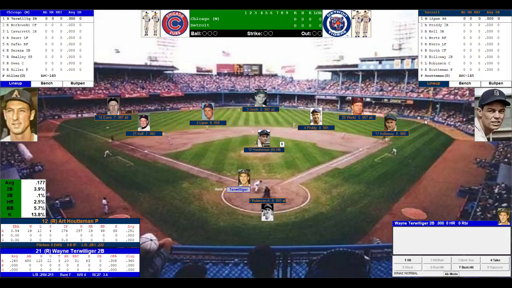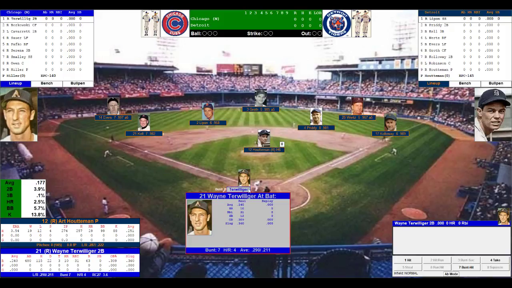Houtteman had a record of 19 wins, 12 losses, 4 saves, 3.54 earned run average. Let's play ball. Again, I will be playing as the visiting Chicago Cubs, the number 7 seed. The computer will be managing the higher seed, the number 2 seeded Detroit Tigers.